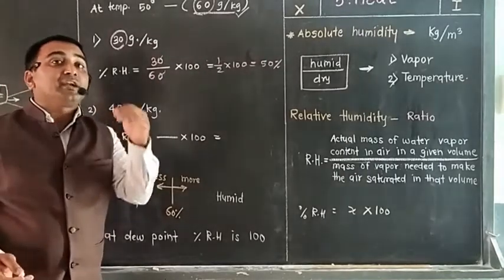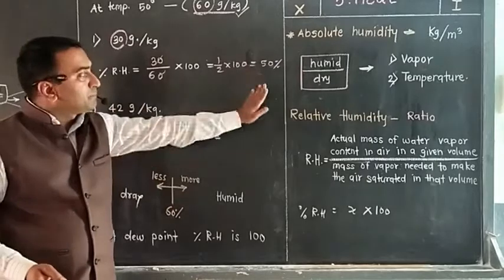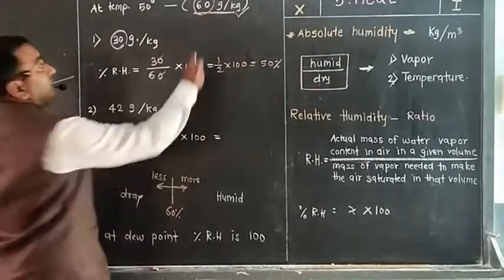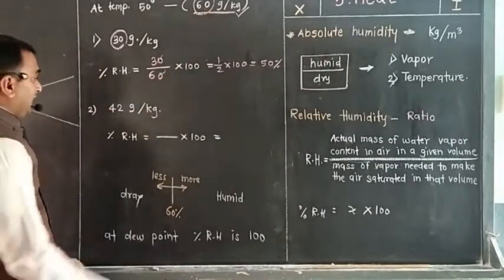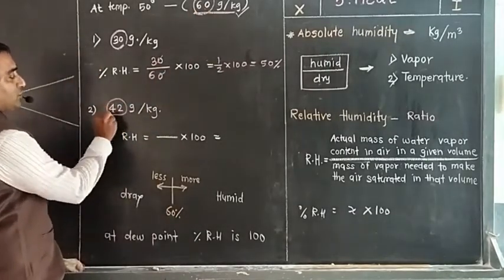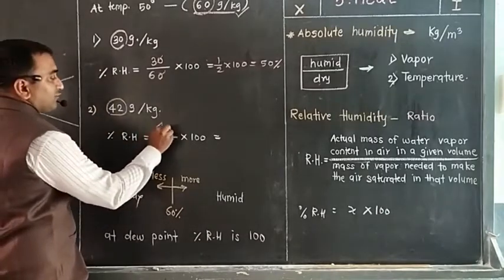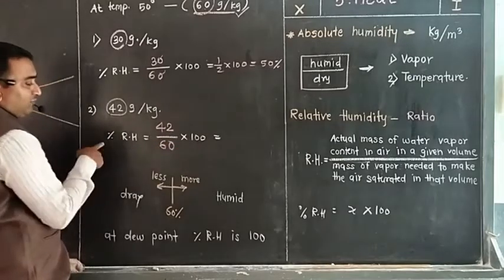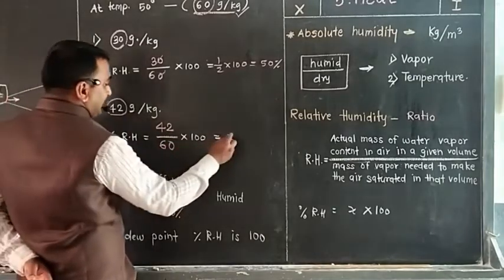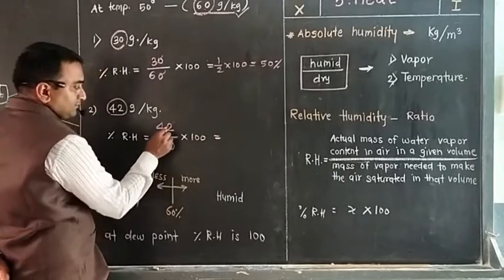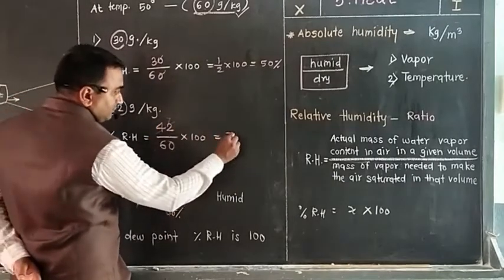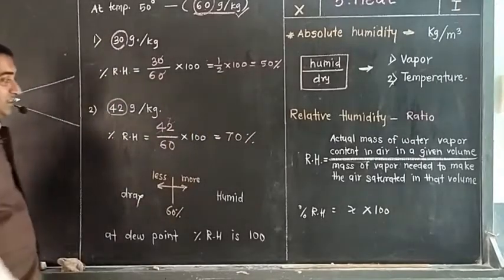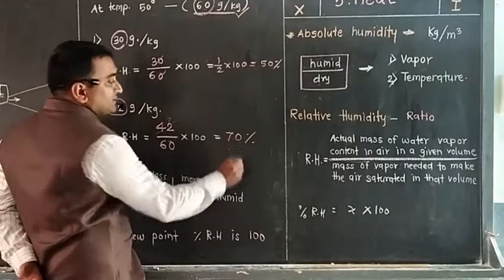That much is needed to make it saturated, and we have 50% now. Now concentrate on the second one. The need is 60 gram and the availability is only 42 gram. So availability is 42 gram and the need is 60 gram, multiplied by 100 to find the percentage. So we are getting 70%.